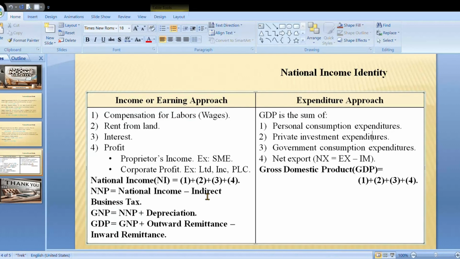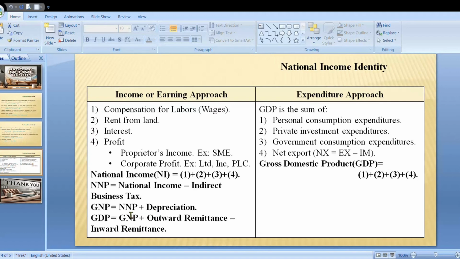Indirect business tax means sales tax, VAT, service tax, etc. Why should we subtract indirect business tax from national income? Since sales tax, VAT, service tax, these taxes increase the price of goods, but they do not directly contribute to the factor income. They are subtracted when calculating NNP. It is collected by the businesses and paid to the government. They are not part of actual earnings. So we subtract indirect business tax from national income.